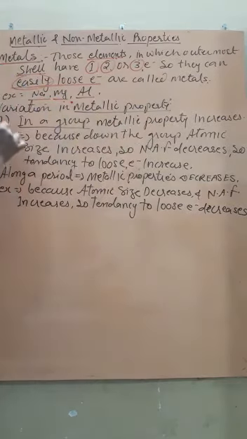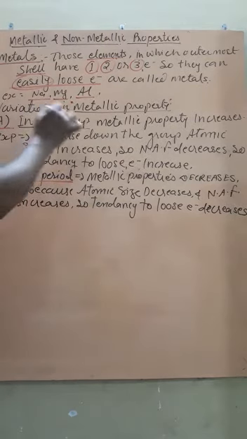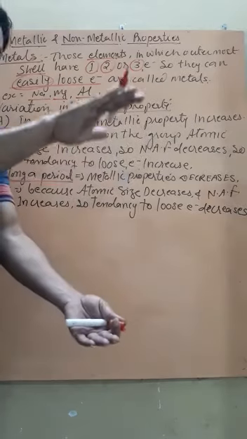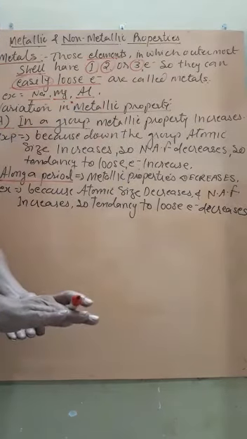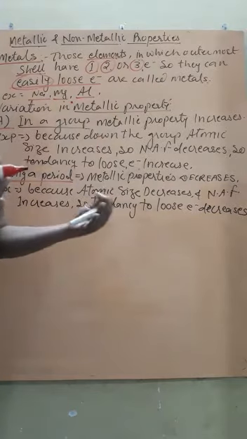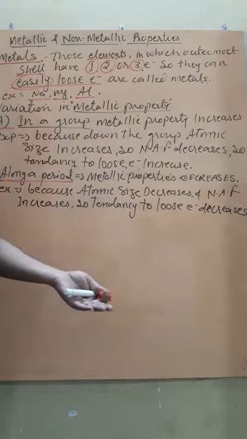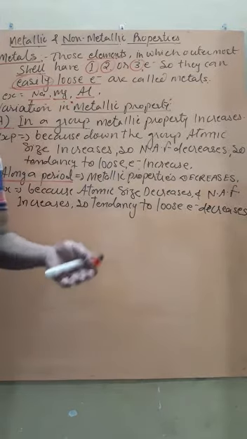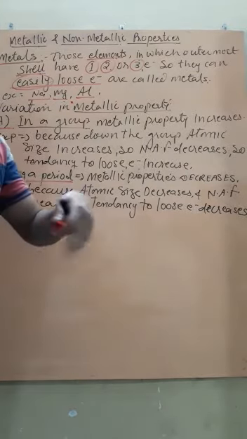Now, variation in metallic property. The variation means two things: in a group, and along a period. In a group, you know that atomic size increases, so the nuclear attraction force decreases. If the nuclear attraction force decreases, then the electron in the valence shell can easily be lost.